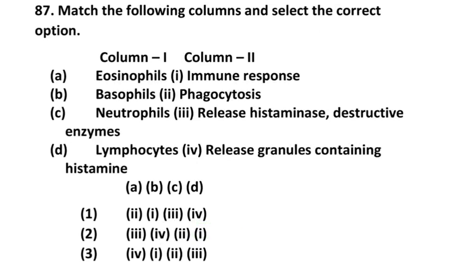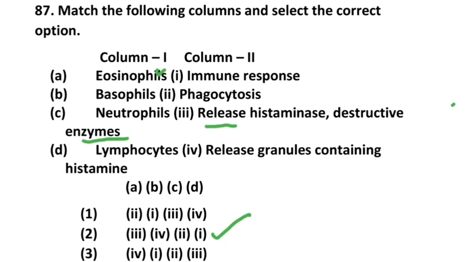Next question number 87. Match column 1 with column 2. Eosinophils, basophils, neutrophils, lymphocytes. So these are the blood cells. Then match column 2. In this the correct option is 2. Eosinophils generally release histamine and destructive enzymes.